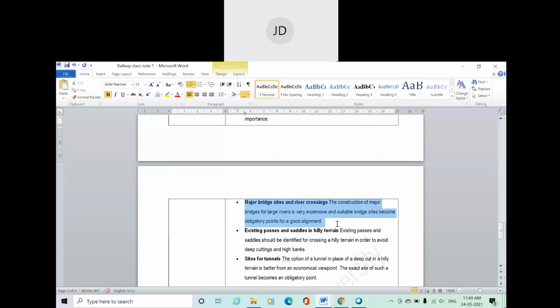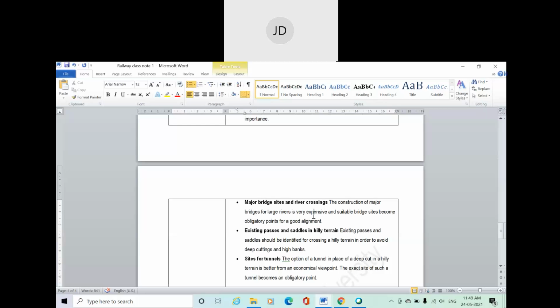So consideration of major bridges for a large river is very expensive, and a suitable bridge site becomes an obligatory point for a good alignment. That means suppose across a river there is an existing river bridge carrying a railway line. If you are building a new railway line, then you must go through that railway bridge only, not build a new additional railway bridge, because construction of a railway bridge is very expensive. For that, you may be required to deviate from the straight ideal alignment.